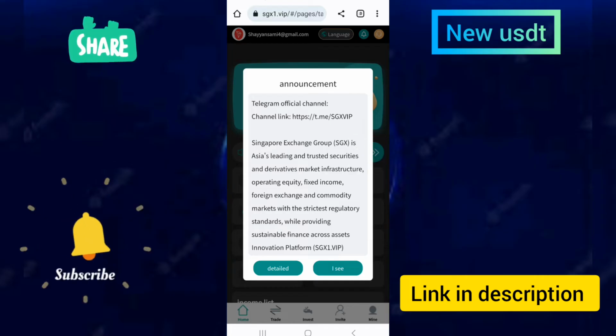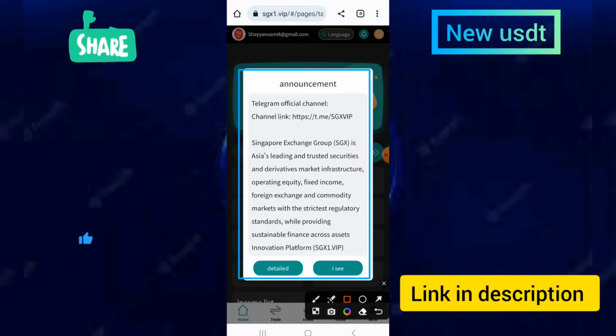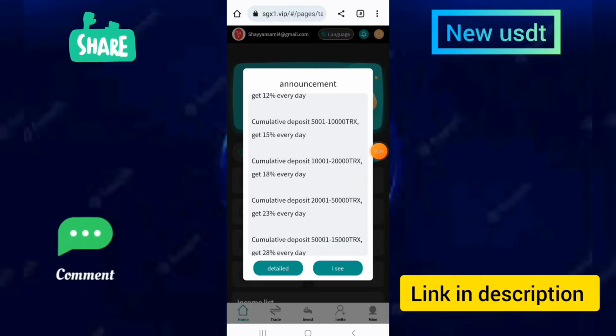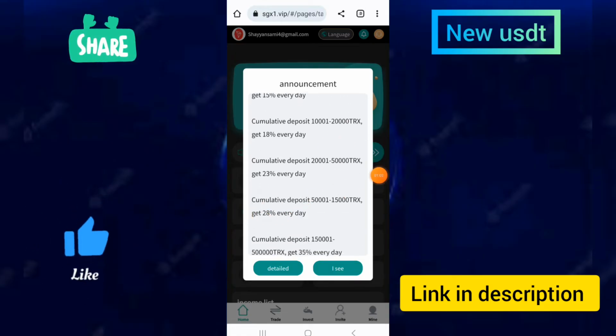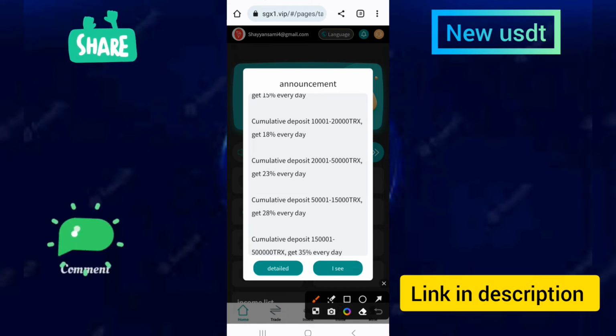Then you can see the free bonus in your account, which you can receive, and the announcement details on this site. You can see the finance credit assets being shown, and the details of the cumulative deposit, where you can receive your reward.